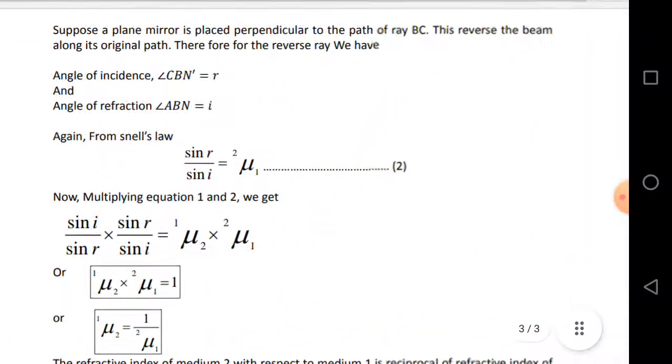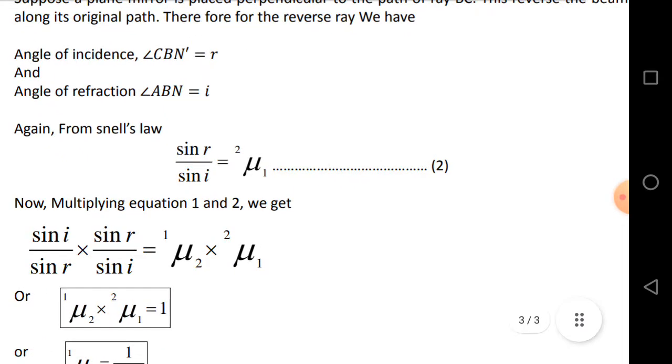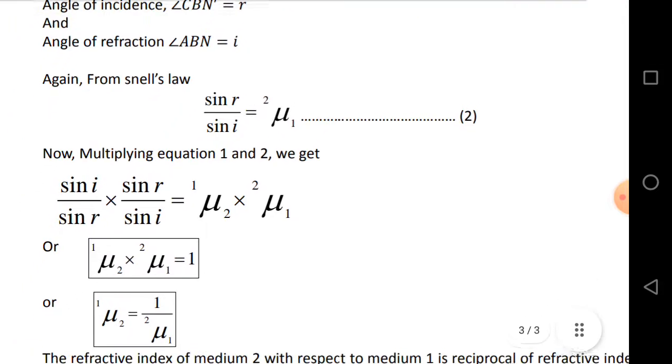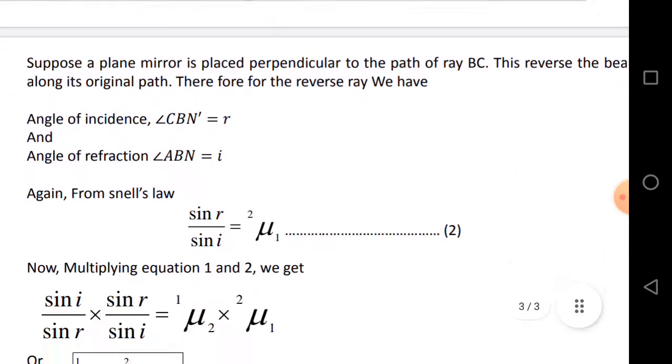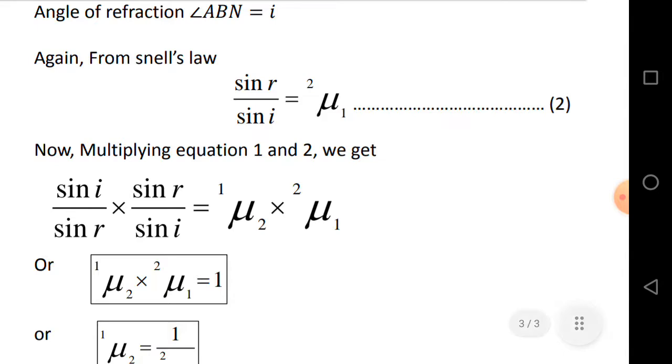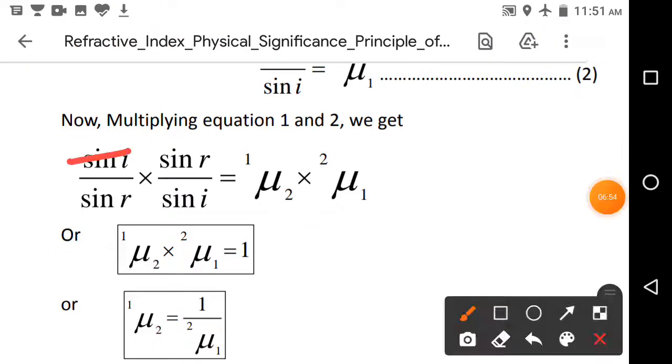So from Snell's law we have sin r by sin i equals mu 1 2, the refractive index of the first medium with respect to the second medium, because r is the angle of incidence and i is the angle of refraction for this case. So now multiplying equation 1 and equation 2, we get sin i by sin r into sin r by sin i equals mu 2 1 into mu 1 2. Right now sin r cancels and it becomes 1.